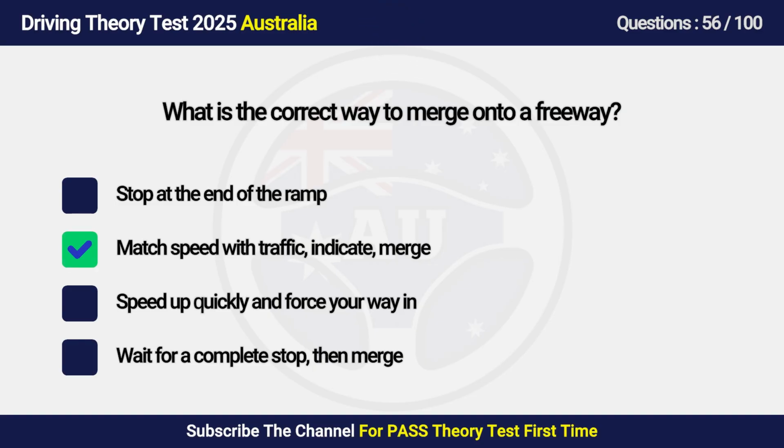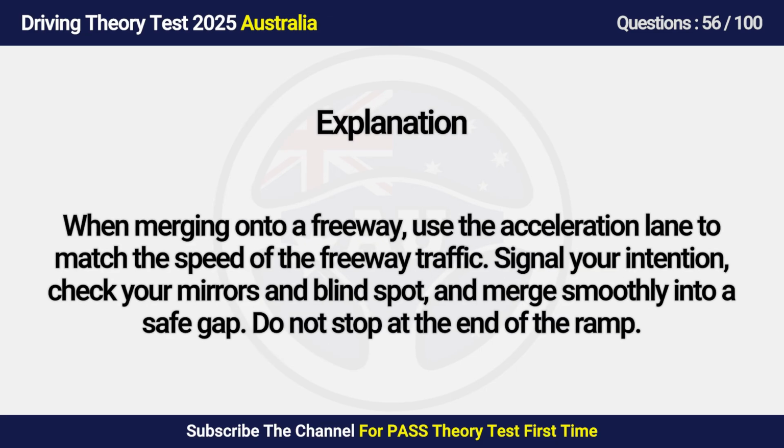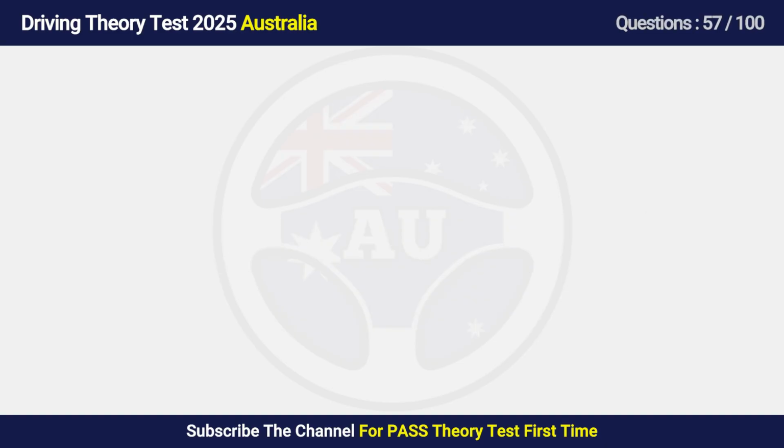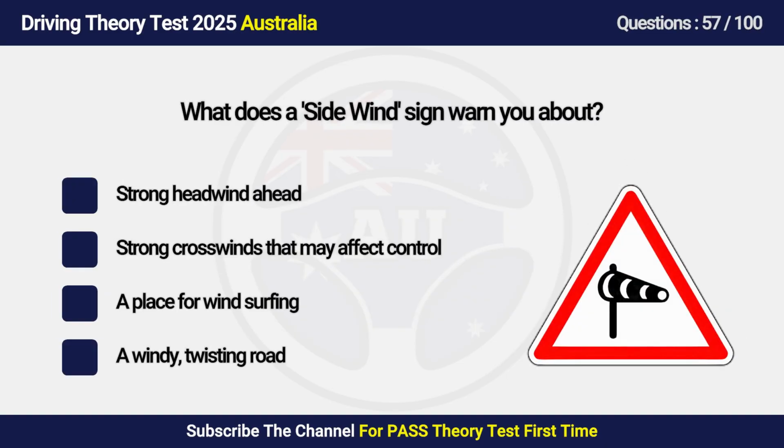Answers is B. Match speed with traffic, indicate merge. When merging onto a freeway, use the acceleration lane to match the speed of the freeway traffic. Signal your intention, check your mirrors and blind spot, and merge smoothly into a safe gap. Do not stop at the end of the ramp. Question 57. What does a side wind sign warn you about?